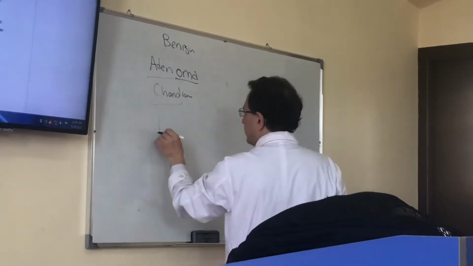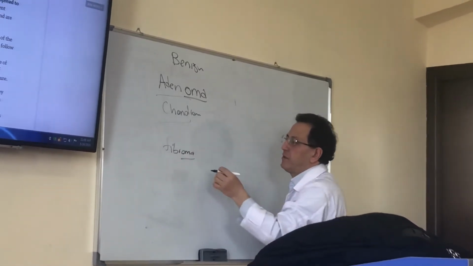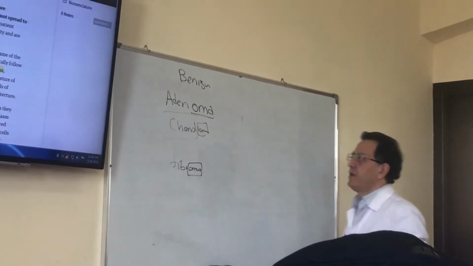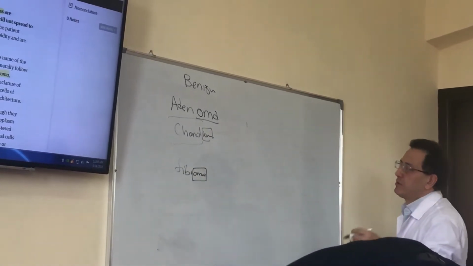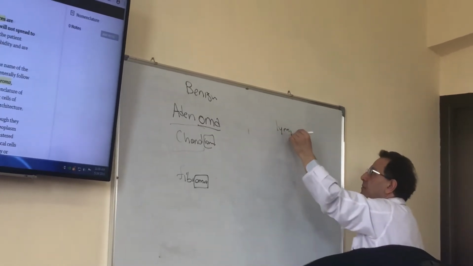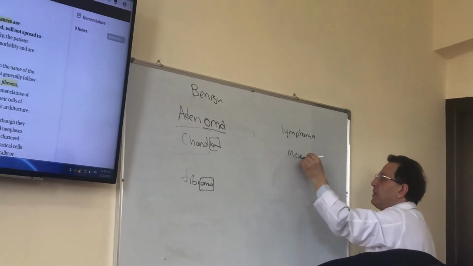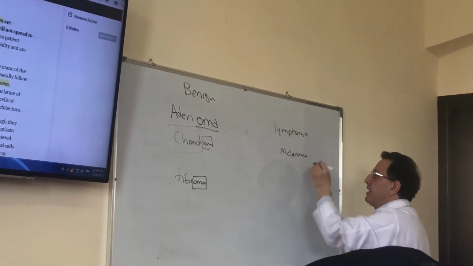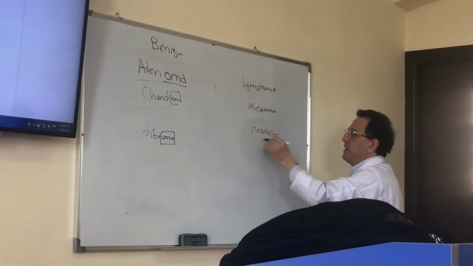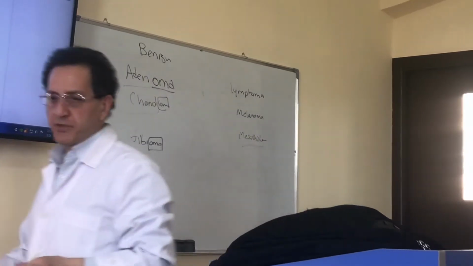So if you see a term that ends with oma, it is generally a benign tumor, but there are some exceptions, such as lymphoma, which is a malignant tumor. Melanoma is a malignant tumor of melanocytes. Mesothelioma is a malignant tumor of mesothelial cells. So there are some exceptions.